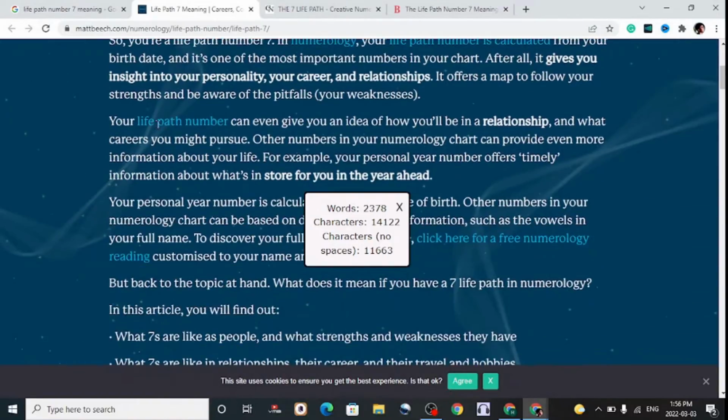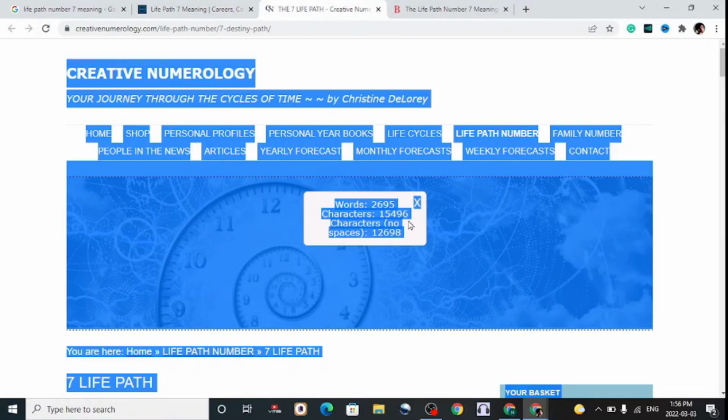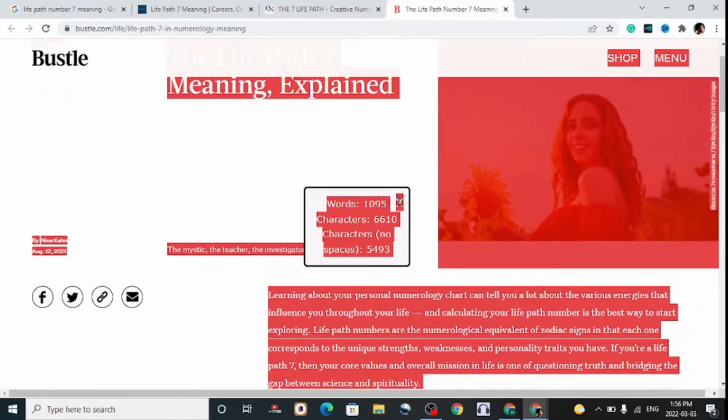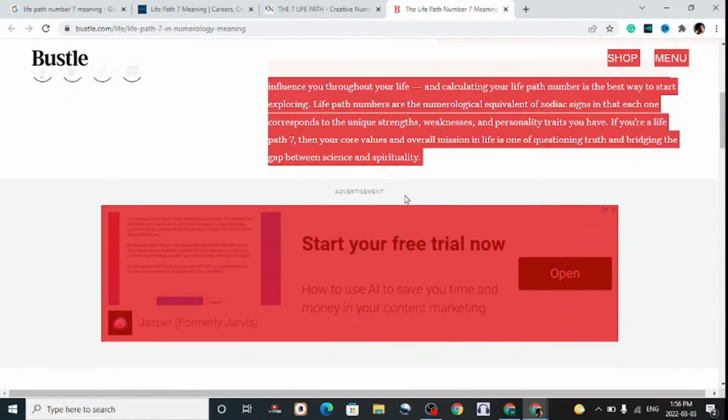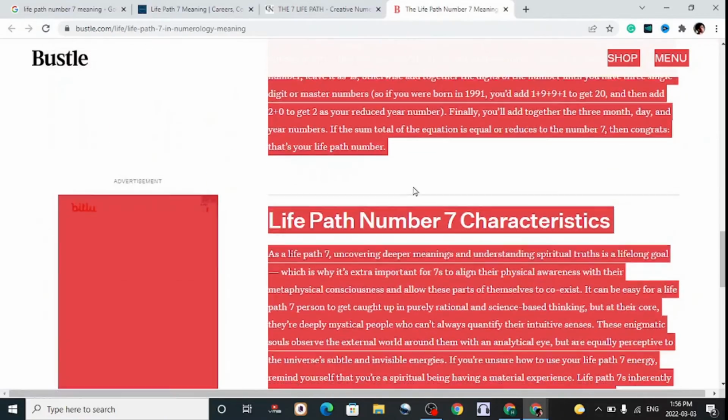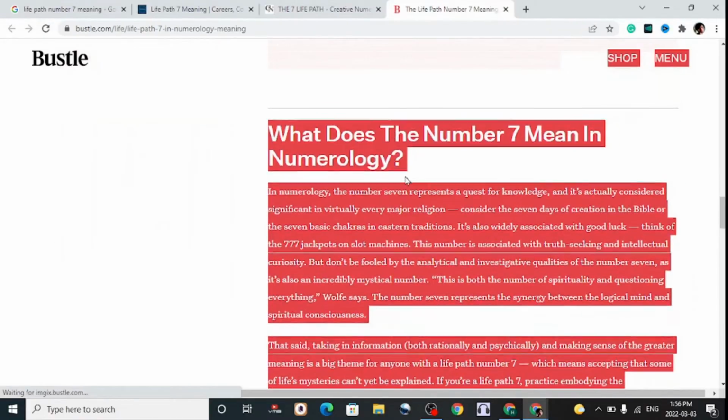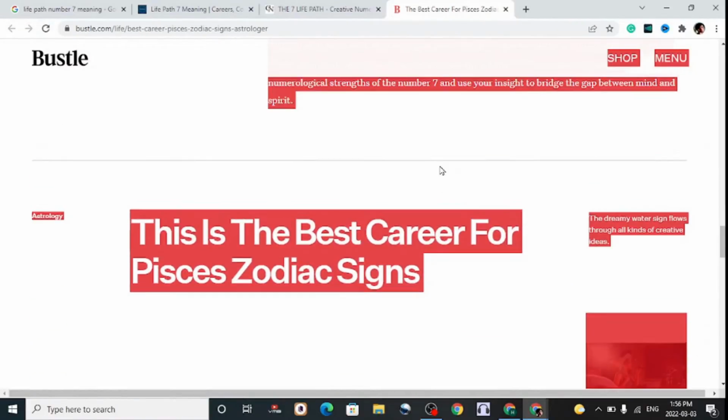If you write short content, only 2 paragraphs, and you hope to get onto the first page of Google with websites having over 2,000 words, then it's not going to be a good start on your end. This one has 2,000 words, which is quite a lot. This is almost the same, and the other website has 1,000 words. So we can see that these websites are really going in detail explaining everything about this very keyword, so we want to do the same thing.